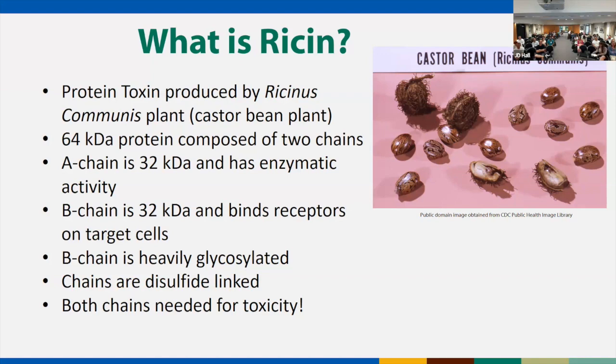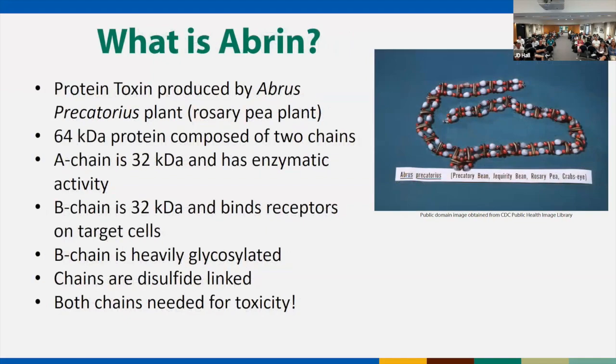So it turns out there's a similar protein called abrin. You'll notice abrin's got a lot in common with ricin, also a plant toxin. Its source is Abrus precatorius, called the rosary pea, and it's this red bean-looking thing right here with a black spot on it. It's used in a lot of decorative jewelry. It's also actually really pretty. You see it looks very different from the castor bean I just showed you, right? But they're still both beautiful beans. And so they have these plant toxins in them.